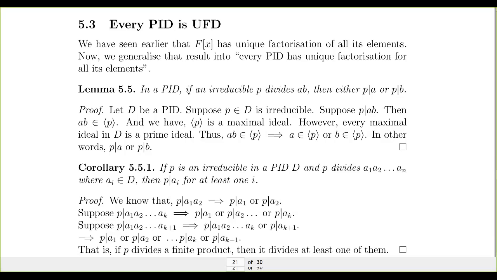Again, we know that P2 divides this value. Therefore, P2 should divide this value. Then there should be a Q2 such that P2 divides Q2. We can rearrange the terms again. So there exists a Q2 such that P2 divides Q2. Again, the same result: Q2 is irreducible, P2 is irreducible, so they are associates. Then there is a U2.